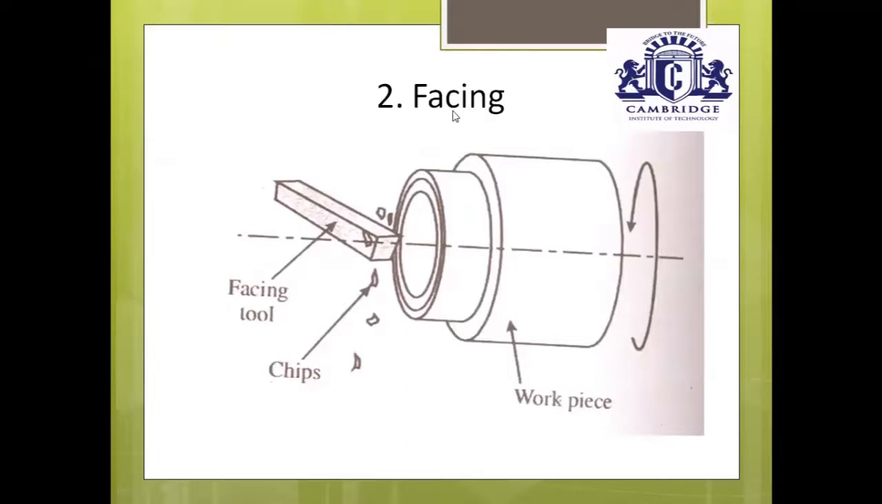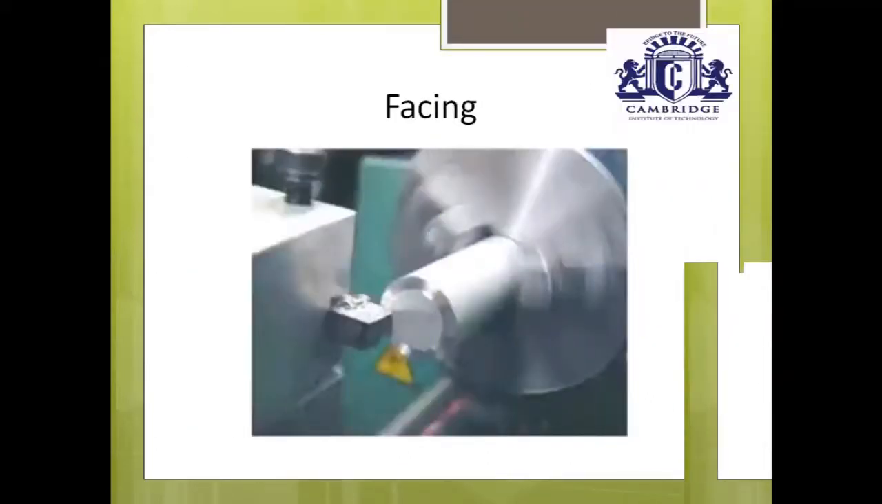Facing operation, it is a metal cutting operation performed on the lathe machine to produce a flat surface. You just observe here, this is a flat surface. Just observe here, this is the workpiece. One end of the workpiece is placed inside the chuck.